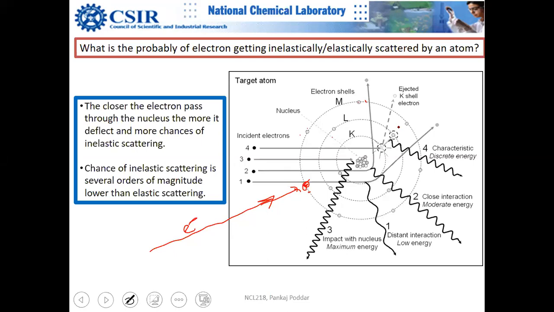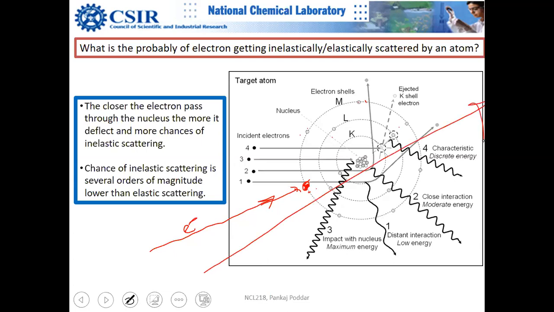And also the probability of an electron actually interacting with another electron is very low. We'll come to that later on. It is surprisingly low. Most of the time there is no interaction actually. It just goes through without interacting.